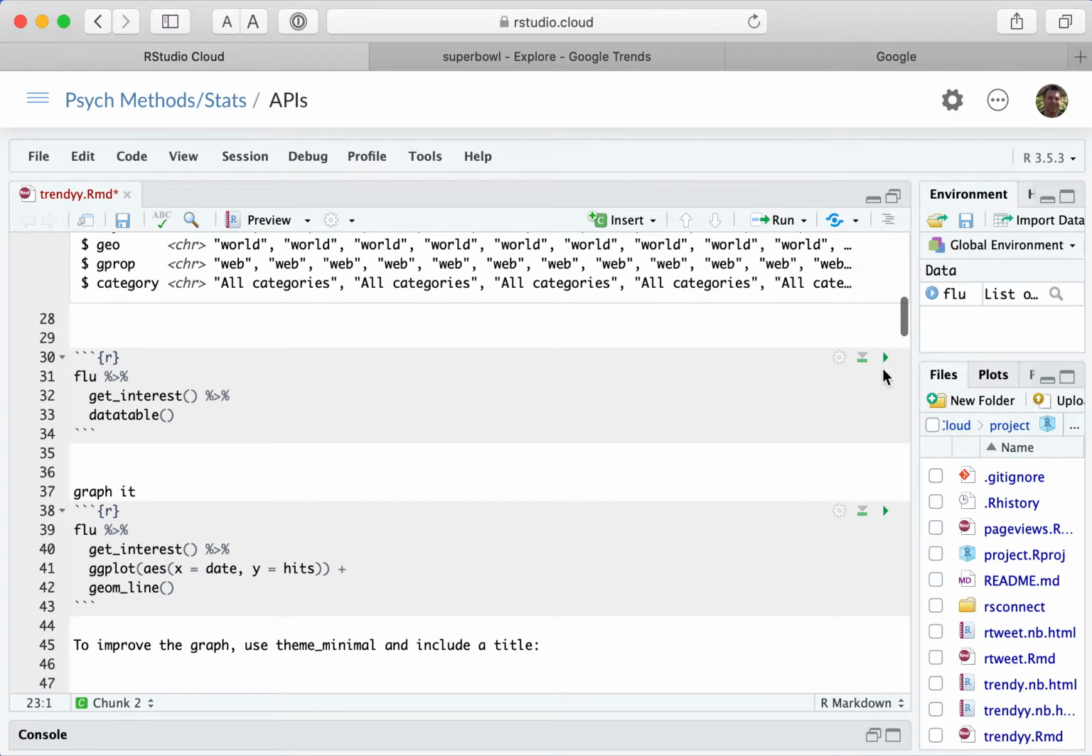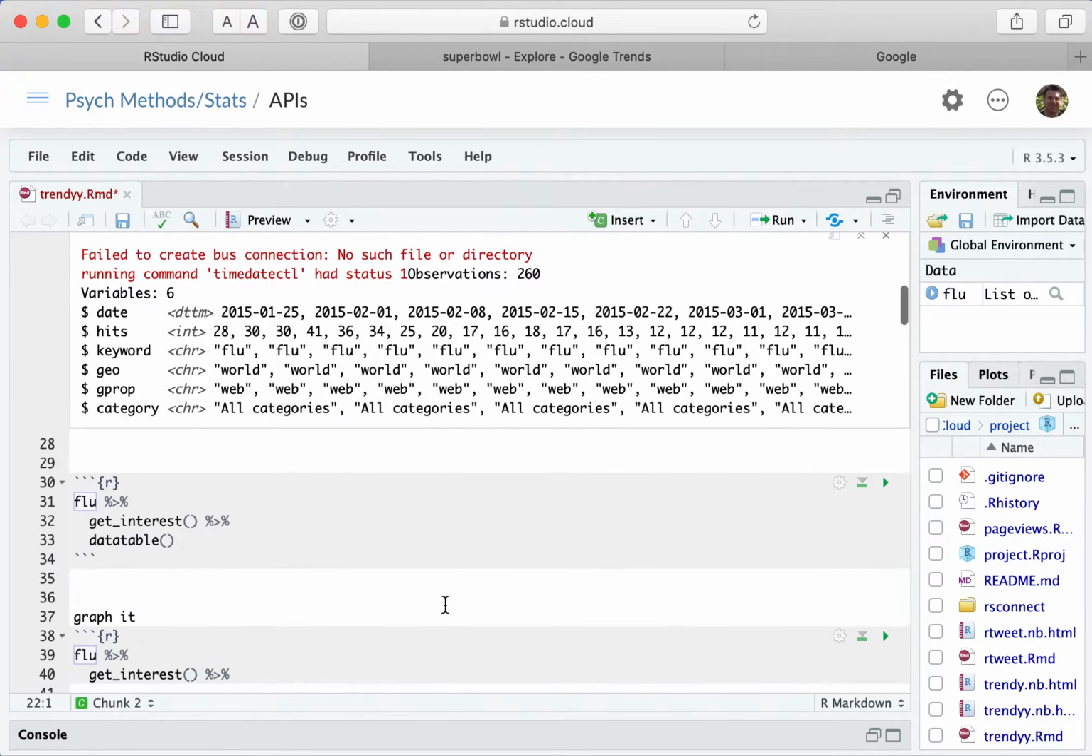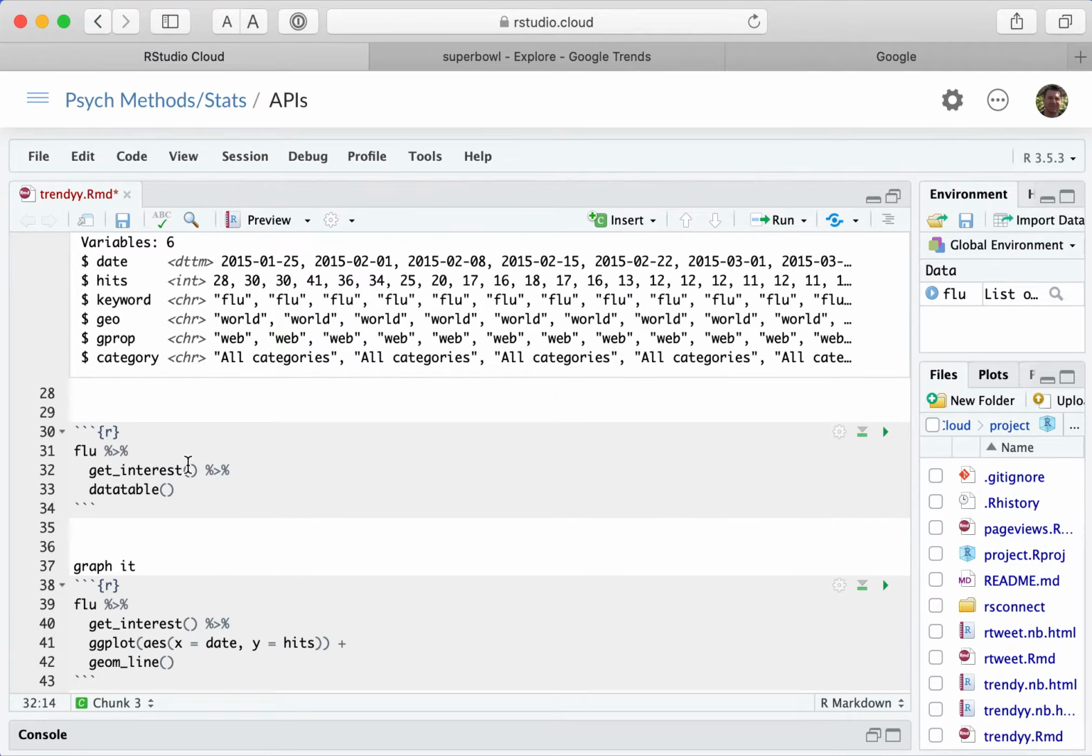So what we can do is take that, so I put that into a data frame called flu, and I'm going to extract the get interest. You need that command to tell it that you're not looking at regions of the world or anything like that. You're just looking at the hits basically, and then sending it to a data table.